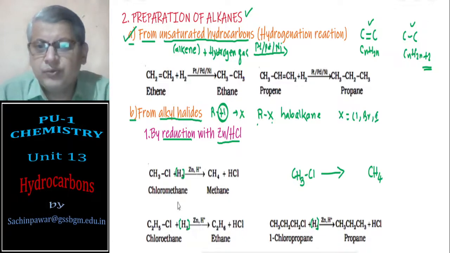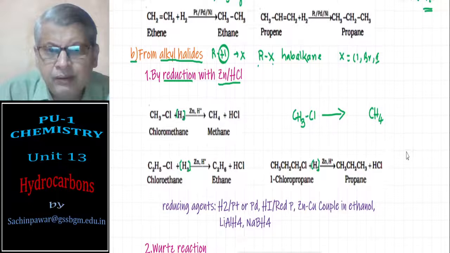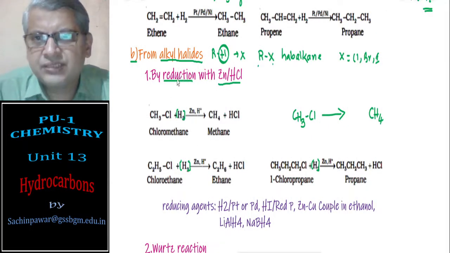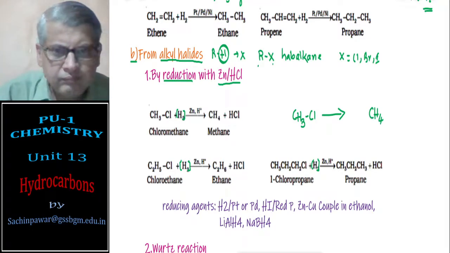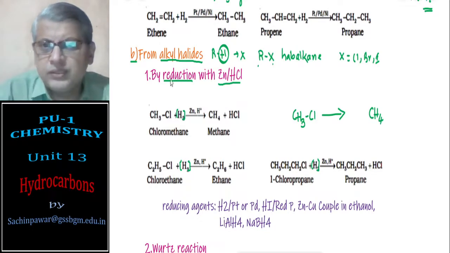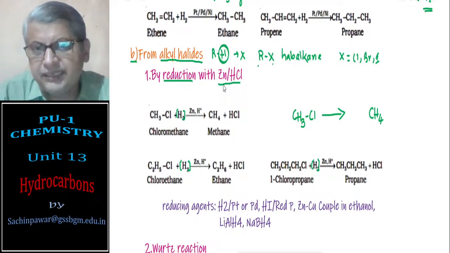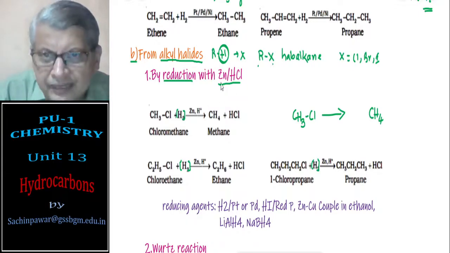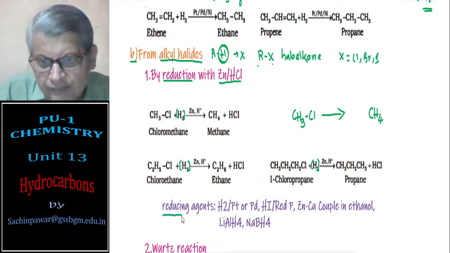Okay, so here some examples are cited. I am just explaining one example here. You see alkyl halides. So this is an alkyl halide, a reduction with zinc dust, zinc in hydrogen chloride. Here, in place of zinc in hydrogen chloride, you can also use some other reducing agents as well.